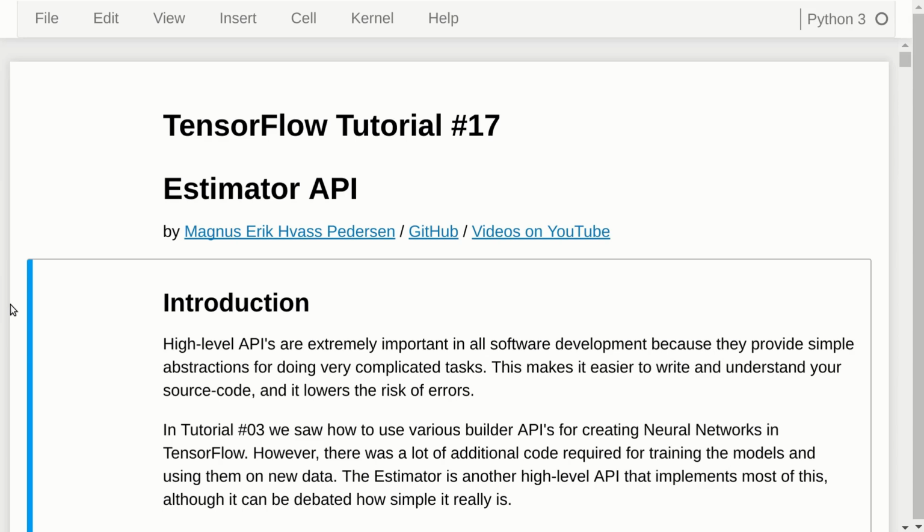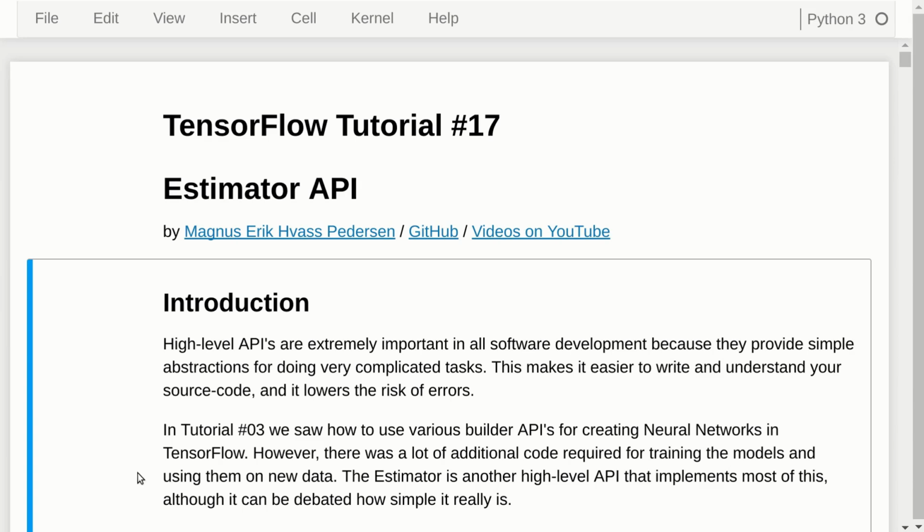Now, I've said before that high-level APIs are extremely important, and this goes for software development in general, and that is because it provides high-level abstractions for doing very complicated tasks that you may have to do many times. So instead of writing, for example, 100 lines of code for each project that you're doing, you might have only 1 or 2 or 3 function calls to a more advanced API. And this makes it a lot easier to write and understand your source code, and it also dramatically lowers the risk of errors. So I am a big fan of high-level APIs. They are an absolute necessity in software engineering.